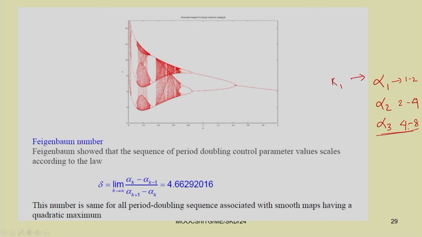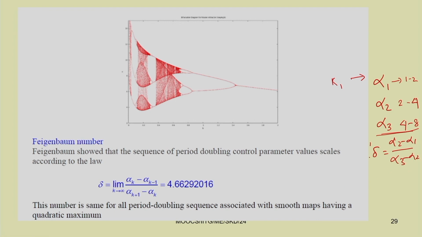According to this Feigenbaum number, here we have taken only the first few, we have not taken k tends to infinity. Generally one should take k tends to infinity. So, delta can be written as alpha 2 minus alpha 1 by alpha 3 minus alpha 2.